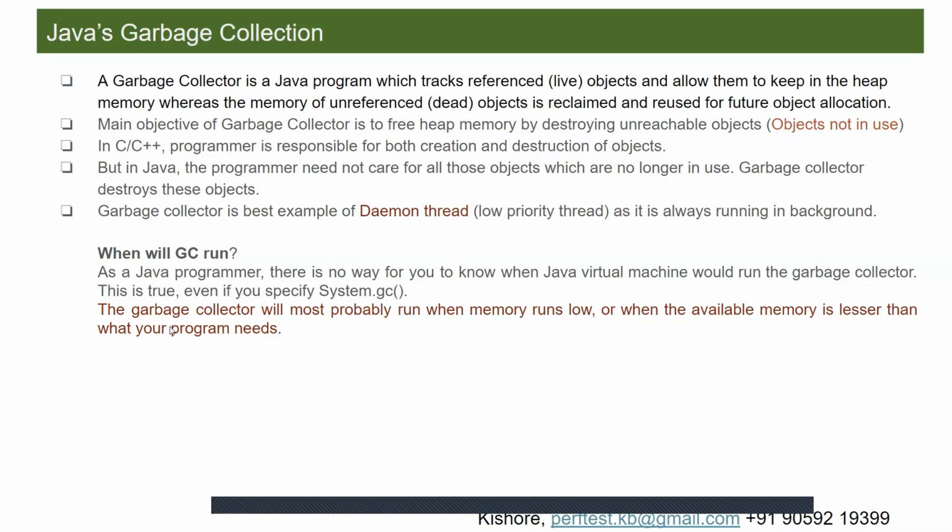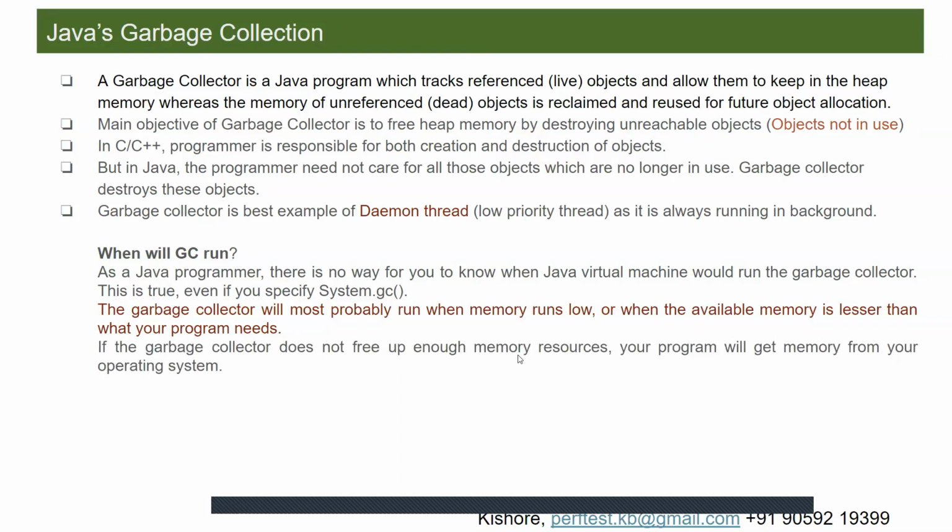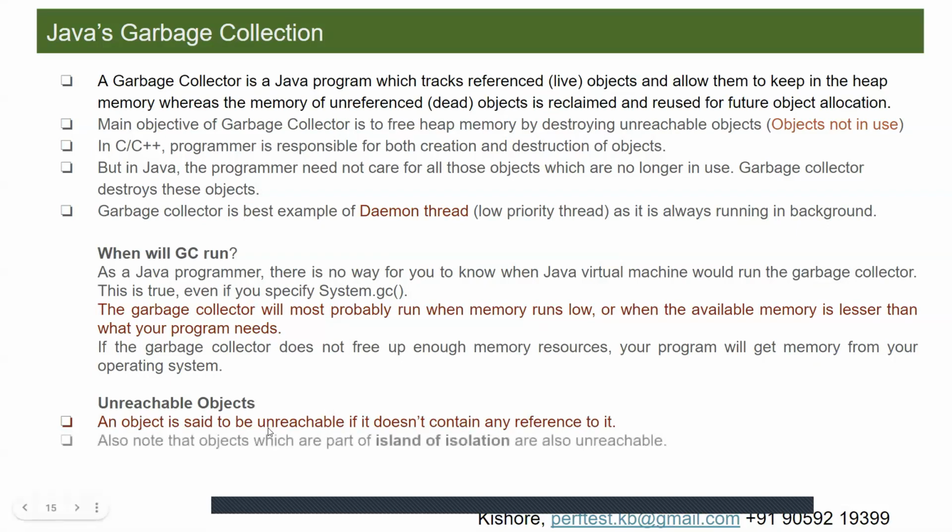Or when the available memory is lesser than what your program needs. Whenever the heap memory is getting full, or if the available memory is lesser than what your program needs, the garbage collector will automatically run in the background. If the garbage collector does not free up enough memory, your program will get memory from your operating system. And unreachable objects: an object is said to be unreachable if it does not contain any references, meaning it is no longer in use.